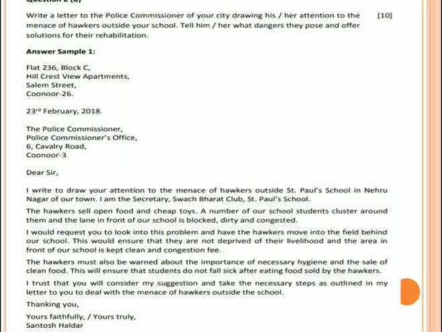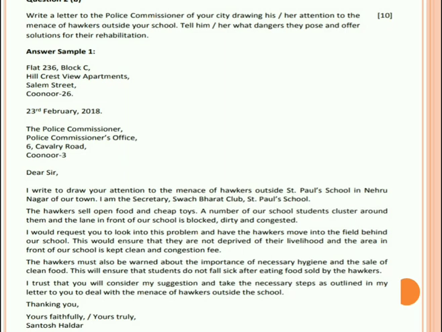First they have written the sender's address, that is your address. Then a space has been left, a line has been left. Then the date. See, you have to properly see the format of date. They have written 23rd February, 2018. February's F will be capital. It means in the month the first letter will be capital. And also in the date you have to write 23rd or 25th like this way.